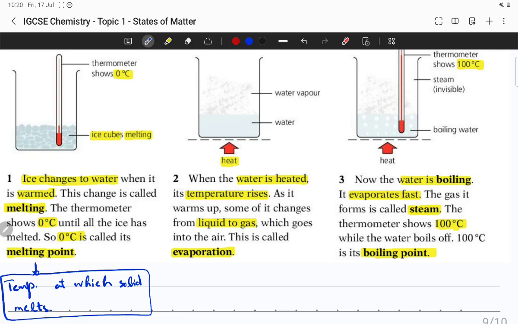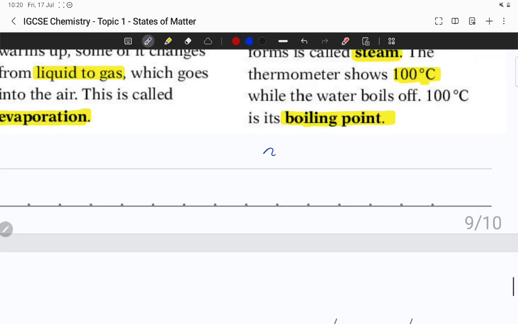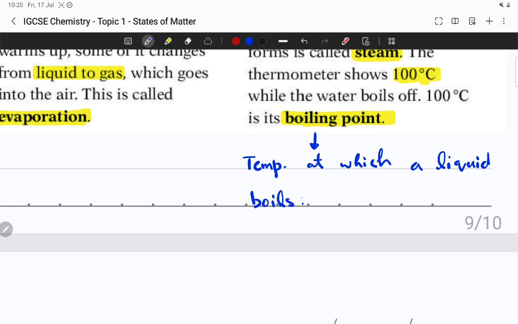Different liquids would have different boiling points. So you can say boiling point is the temperature at which a liquid boils. Very easy, nothing too difficult.